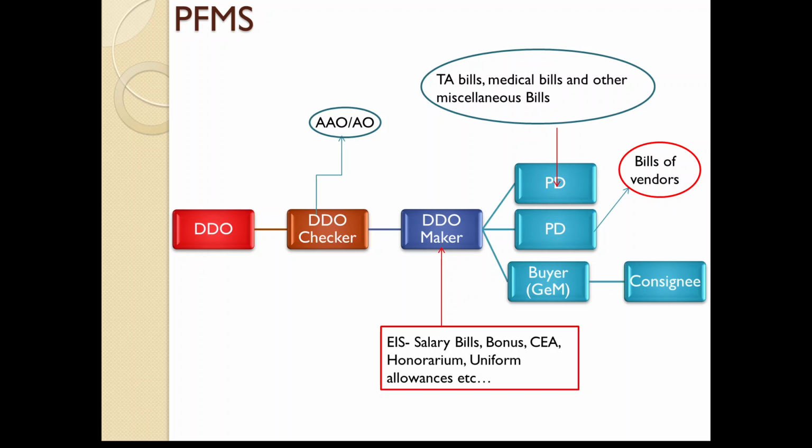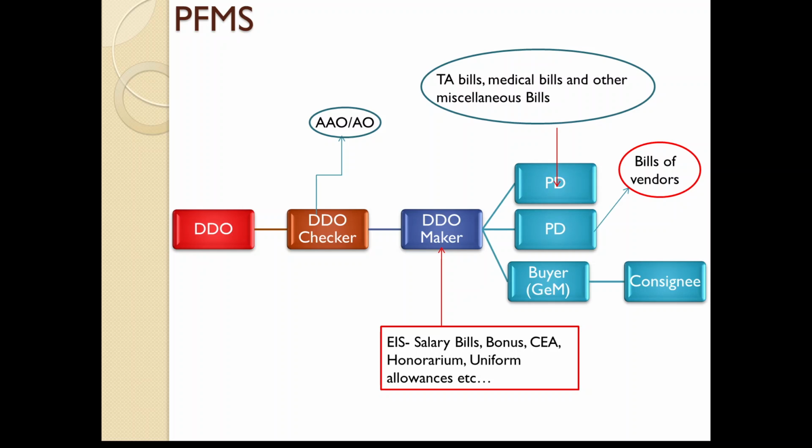So basically from the PD level, we can generate bills of all government employees, that too the bills which are non-taxable in nature. Let's say TA bills. TA bill is basically reimbursement. It's not taxable. Similarly, medical bill of regular government employees. This is also just reimbursement.